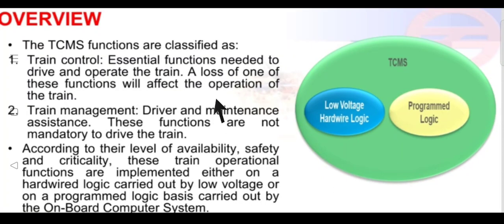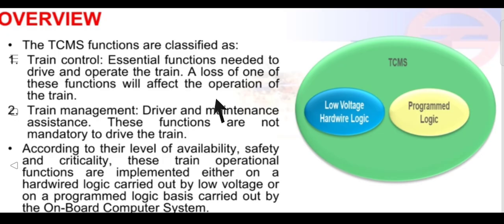Hi, in this video I'm going to talk about the differences between train control and train management. This video is related to the TCMS, the Train Control and Monitoring System, which is a computerized system responsible for controlling all the activities being done in the train. For example, automatic control of temperature in the train interior is done with the help of the TCMS. I've taken the example of VAC.